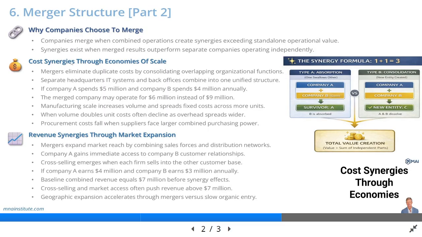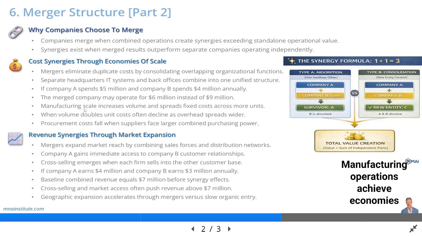Cost synergies. Through economies of scale, mergers eliminate duplicate costs by consolidating overlapping functions across both organizations. Two companies, each maintaining separate headquarters, IT systems, and back-office staff, can combine these functions under one structure. For example, if Company A spends $5 million annually on corporate functions and Company B spends $4 million, the merged entity might operate these same functions for only $6 million instead of $9 million.